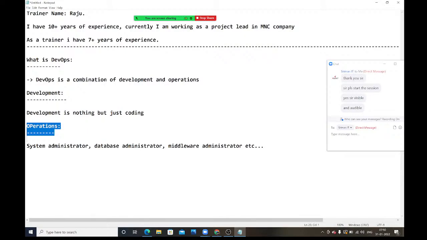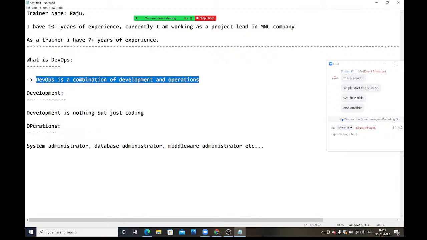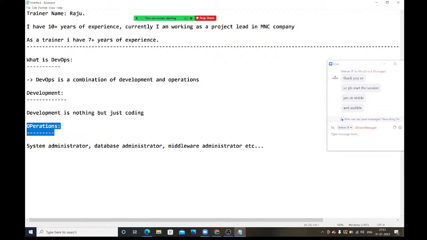You can't expect a single person called a DevOps engineer to implement everything. But here, this definition is giving the same thing. What this definition is telling is that DevOps is a combination of development and operation. Which means, as a DevOps engineer, you should have knowledge of development and operation. Is it correct? Is this the exact meaning of DevOps?